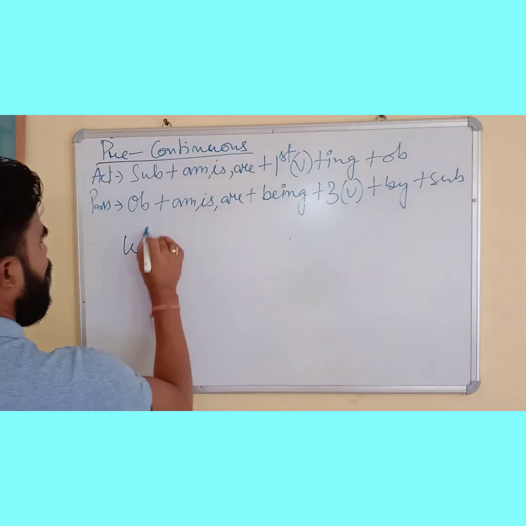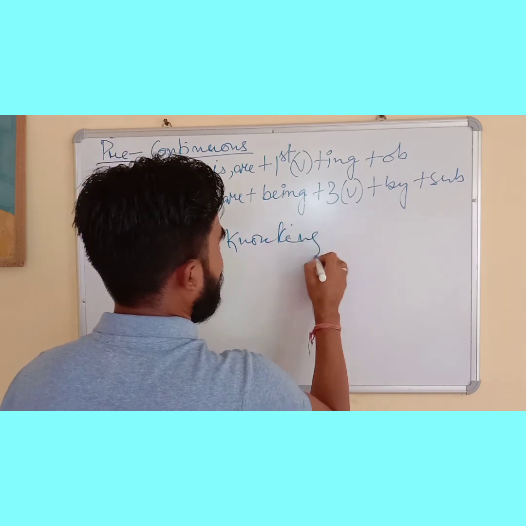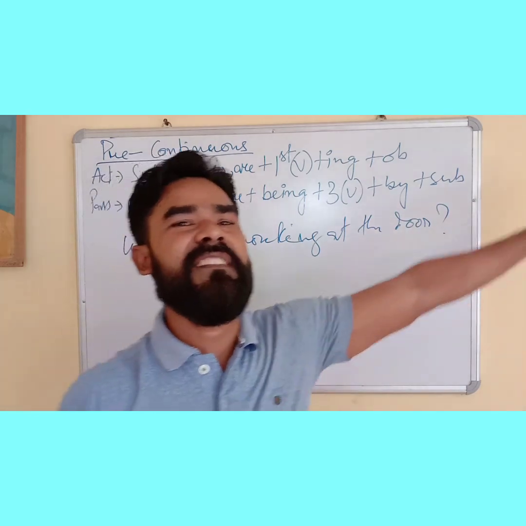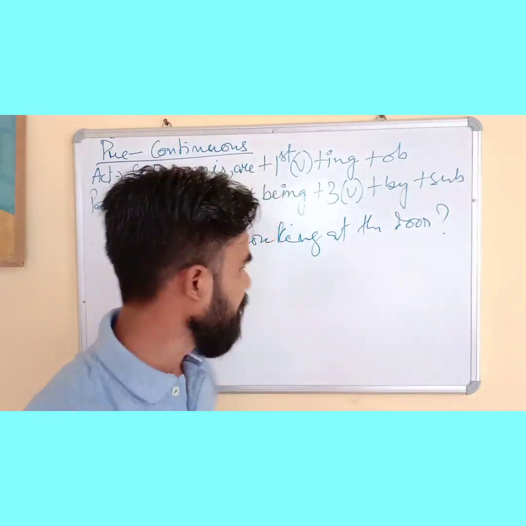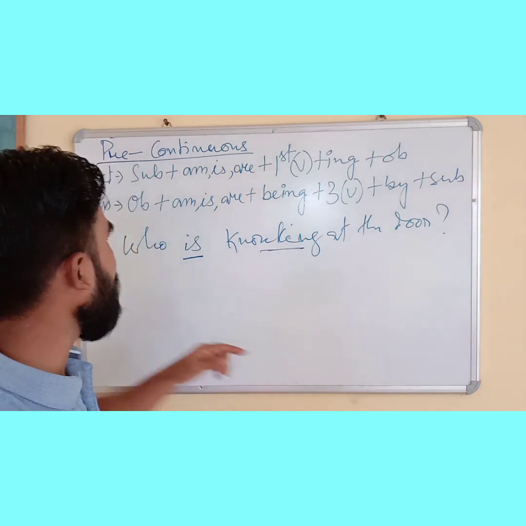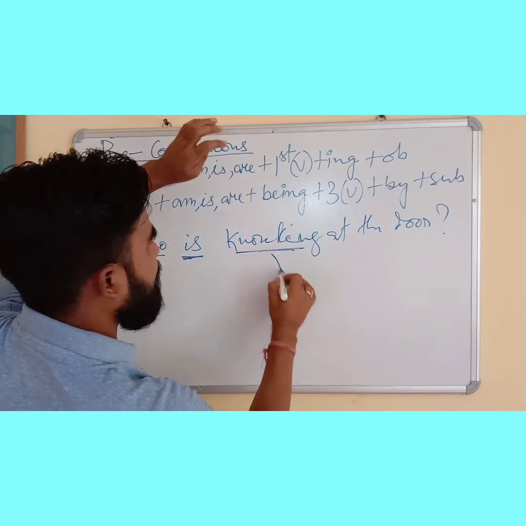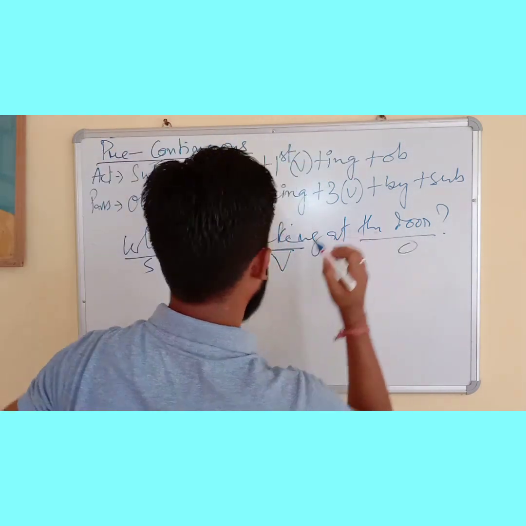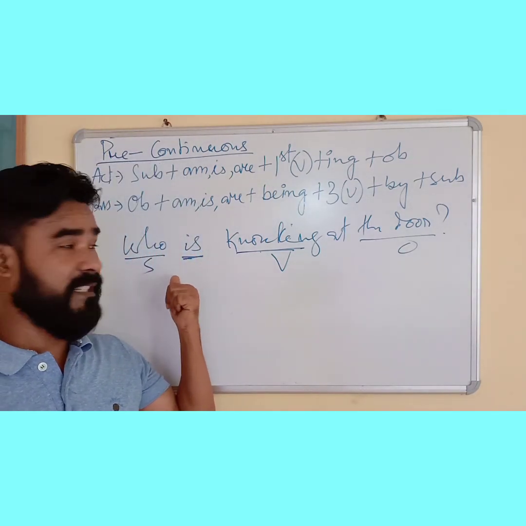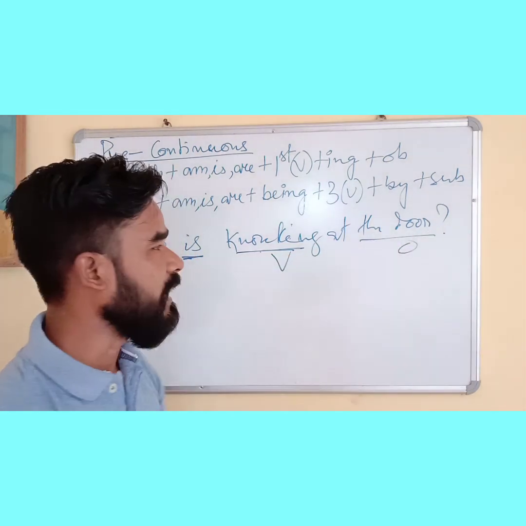For example, who is knocking at the door at the very late night? Even if you get this, nothing to worry. M is R, first word, M is R. Ing, continuous tense, active. Active formation, subject: who. M is R, first form of verb, knock plus ing, knocking. Object, the door. What is the action? Knocking. Who is doing the action? Yes, who is the subject? Interrogative subject, interrogative pronoun. So what is he knocking at? He is knocking at the door, the object.